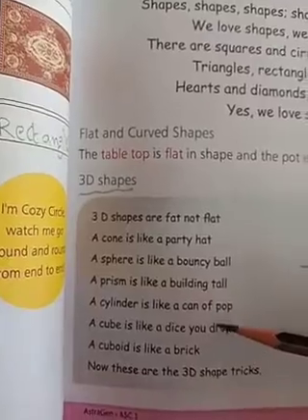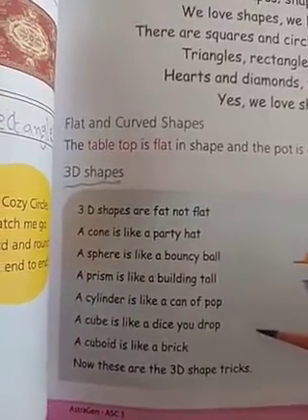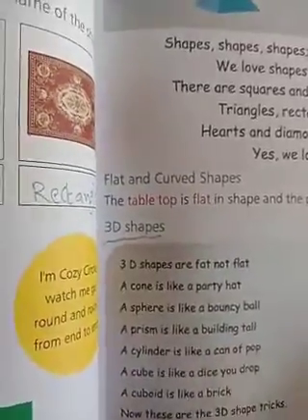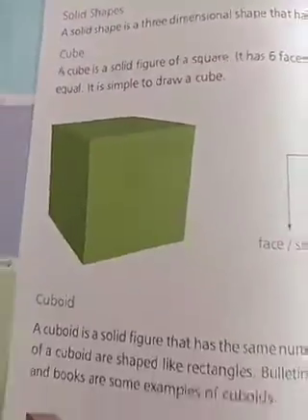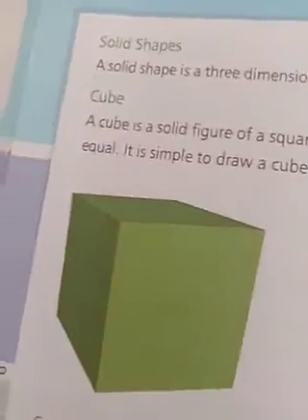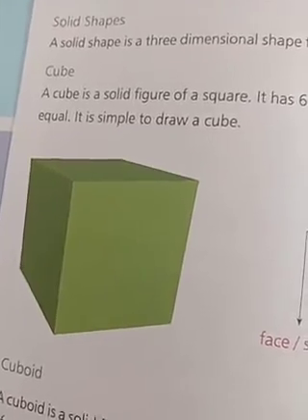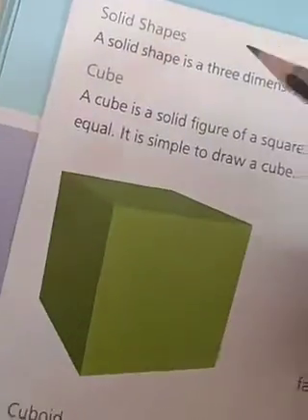A cylinder is like a can of pop. A cube is like dice. See, I am showing now. Nice pictures, children. So these are all solid shapes. What are these shapes? Solid shapes. I am saying 3D shapes, children.